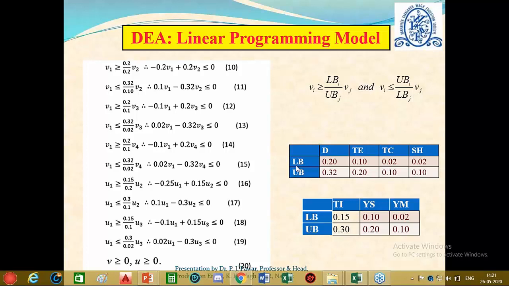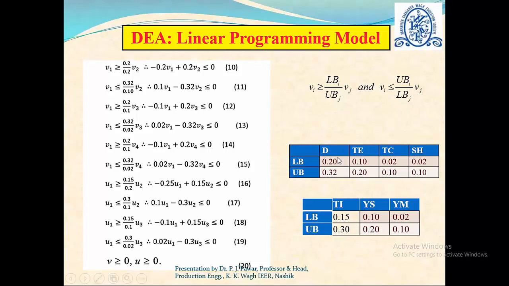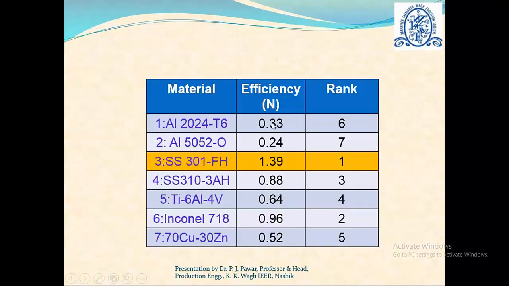The same exercise we have to repeat for the other materials also. So we can see we have solved it for the first material and the efficiency is 0.33. In a similar way, we can do it for the remaining materials, for all 7 materials, and we can see that for material 3, the efficiency is maximum, 1.39, and therefore the rank of material 3 is 1, and therefore we select material 3 as the base choice.